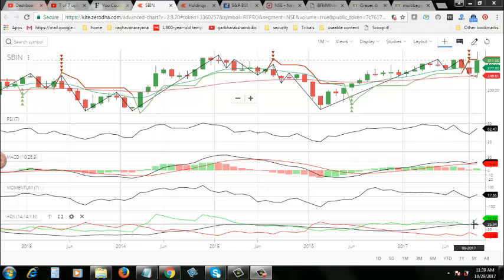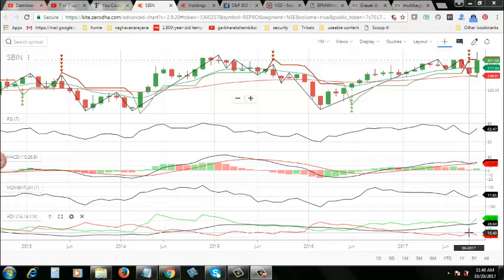Both lines are diverging, the green line and the red line, and that means it's in a positive mode. The directional strength of this particular stock is also up. On an initial glance, I'm thinking that both MACD and ADX are in sync with each other, and both are giving positive signals about this stock. But look at the RSI and the momentum.